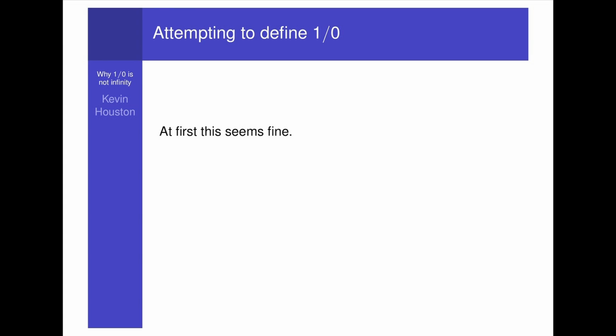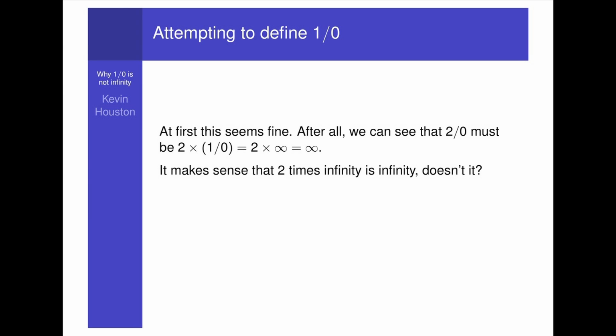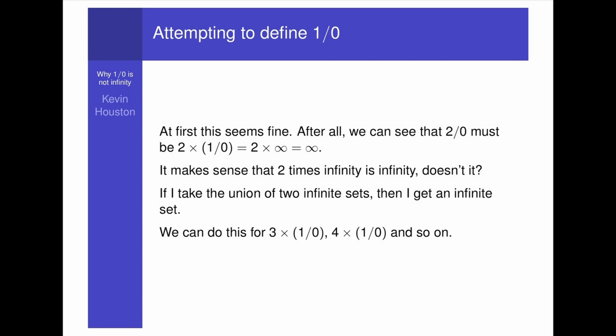At first, this seems fine. After all, we can see that 2 divided by 0 must be 2 times 1 over 0, which is equal to 2 times infinity, which is infinity. It makes sense that 2 times infinity is infinity, doesn't it? If I take the union of two infinite sets, then I get an infinite set. We can do this for 3 times 1 over 0, 4 times 1 over 0, and so on.